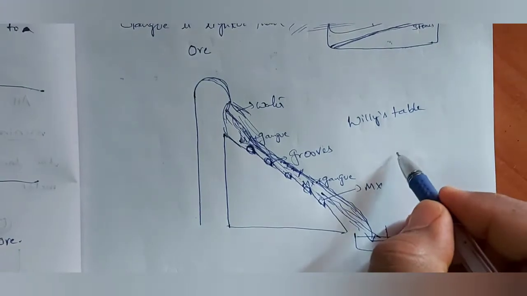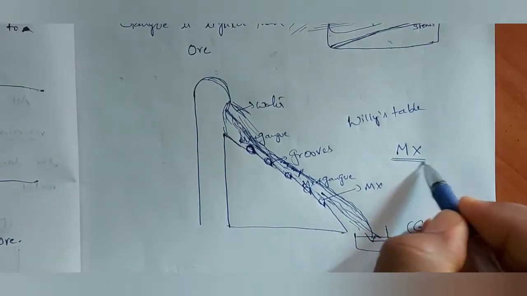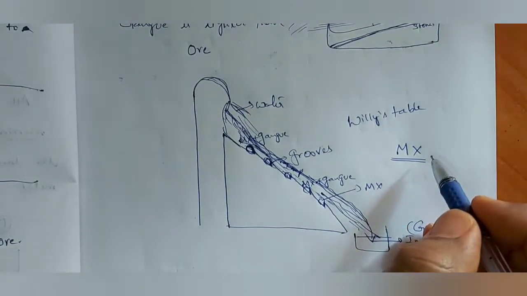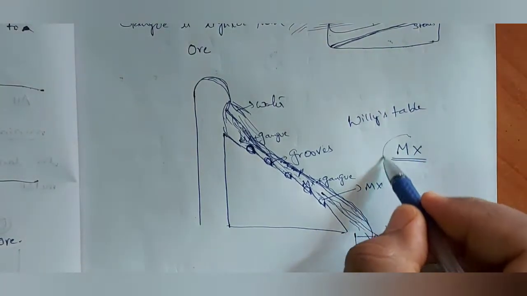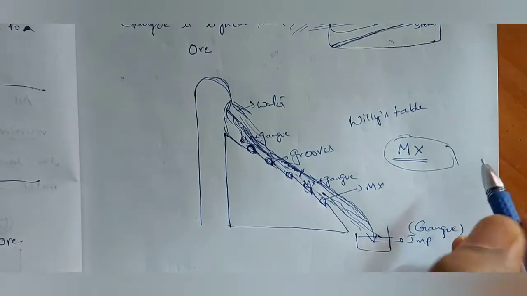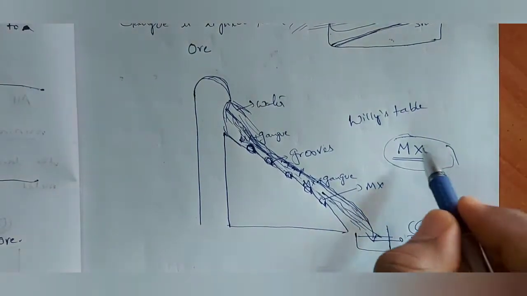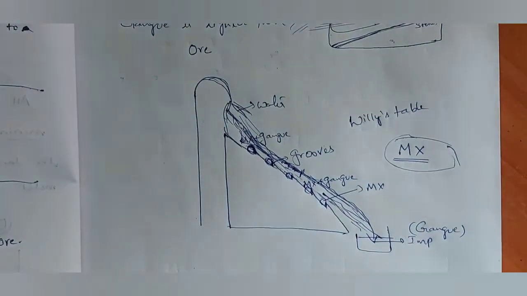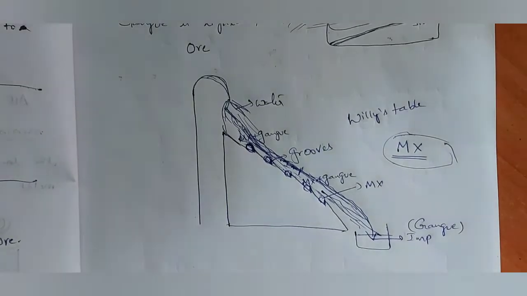That metallic compound now contains almost only metallic compound plus infusible impurities. Slightly, we are making impurities be removed. That's why this step is called concentration of ore.